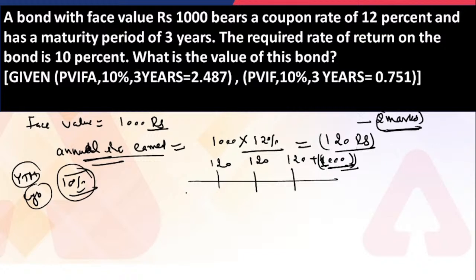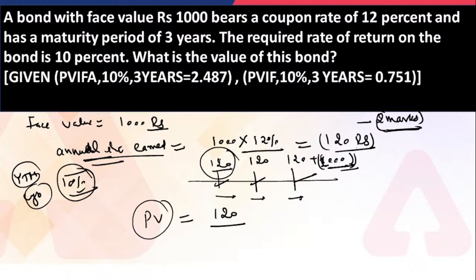Now we have to calculate the value of this bond, or say the present value of this bond, in terms of the future payments that are going to be received in the future. So how can we calculate it? We know that the 120 rupees is going to be received in the future, so we write 120 divided by 1 plus the required rate of return, which is given as 10%. Because this is for the first year, the value of n would be 1.